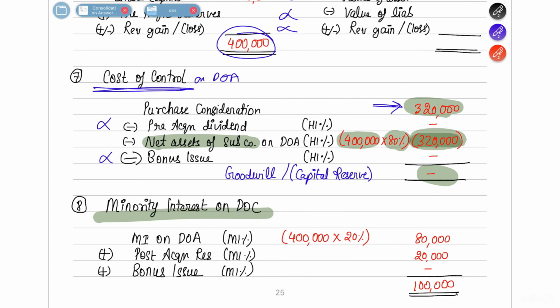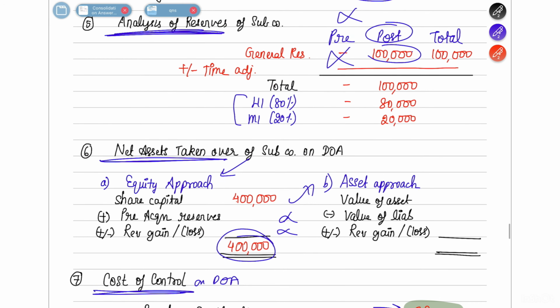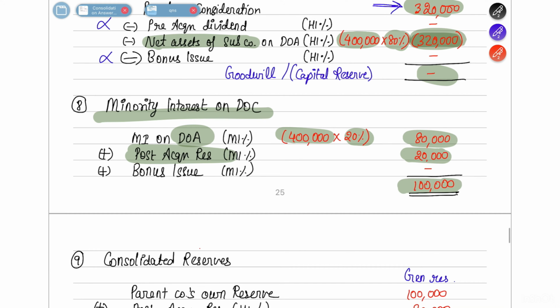Next we move on to minority interest on date of consolidation. On date of acquisition, the net assets were 4 lakh, 20% is the minority share, so 80,000. Post acquisition reserve, how much is the minority share? It is 20,000, so the 20,000 is written here. So total minority interest on date of consolidation will be 1 lakh rupees.